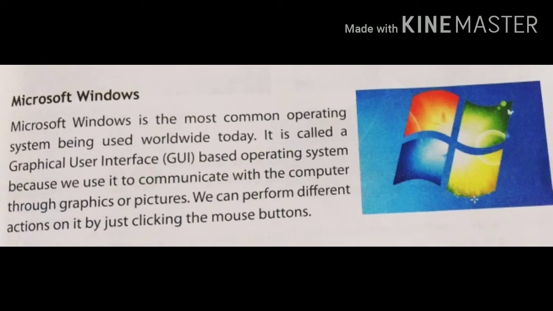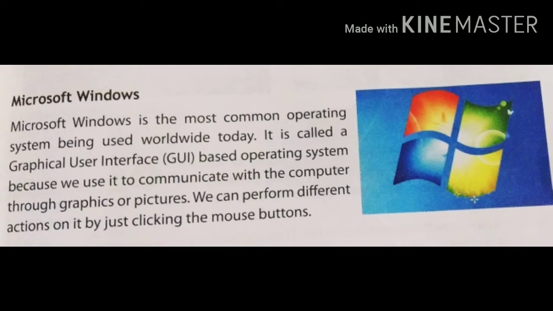Microsoft Windows is the most common operating system being used worldwide today. It is the most popular operating system. It is called a graphical user interface, or GUI. It is a graphics-based operating system because we use it to communicate with the computer through graphics or pictures.